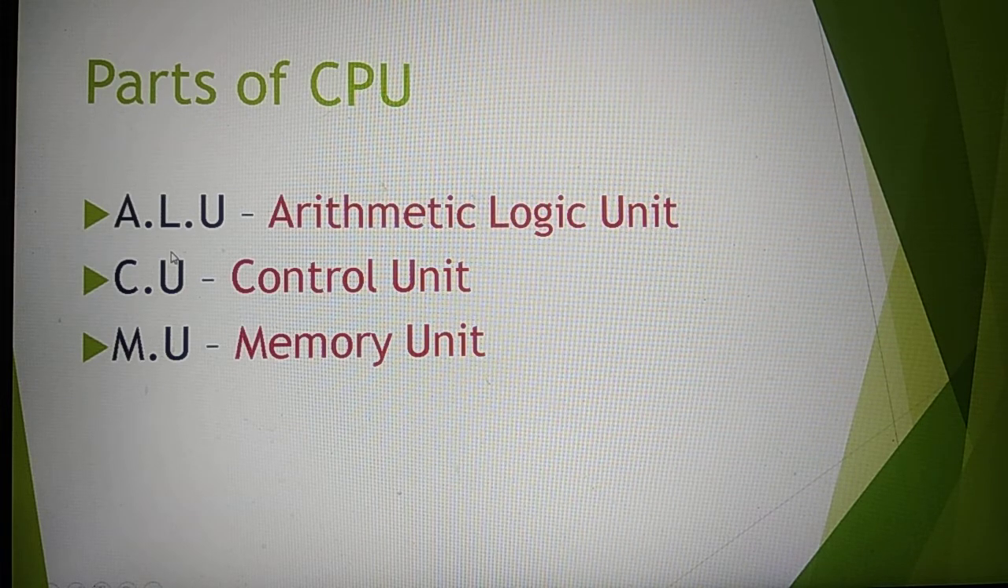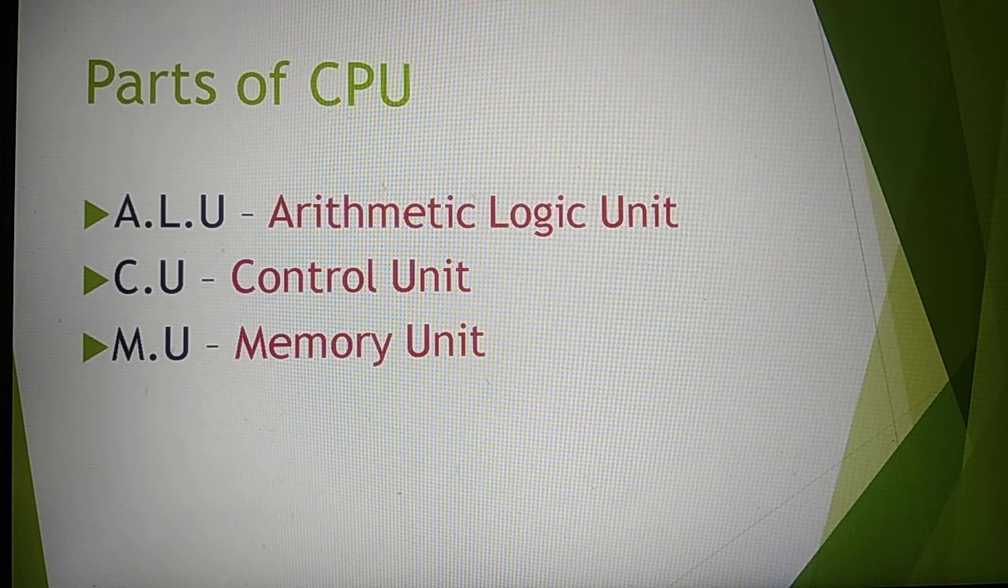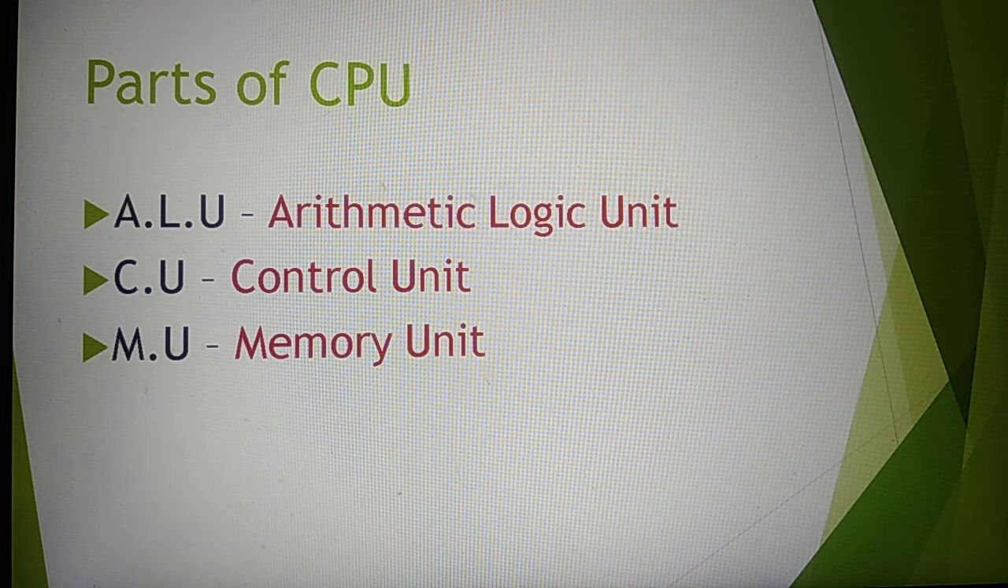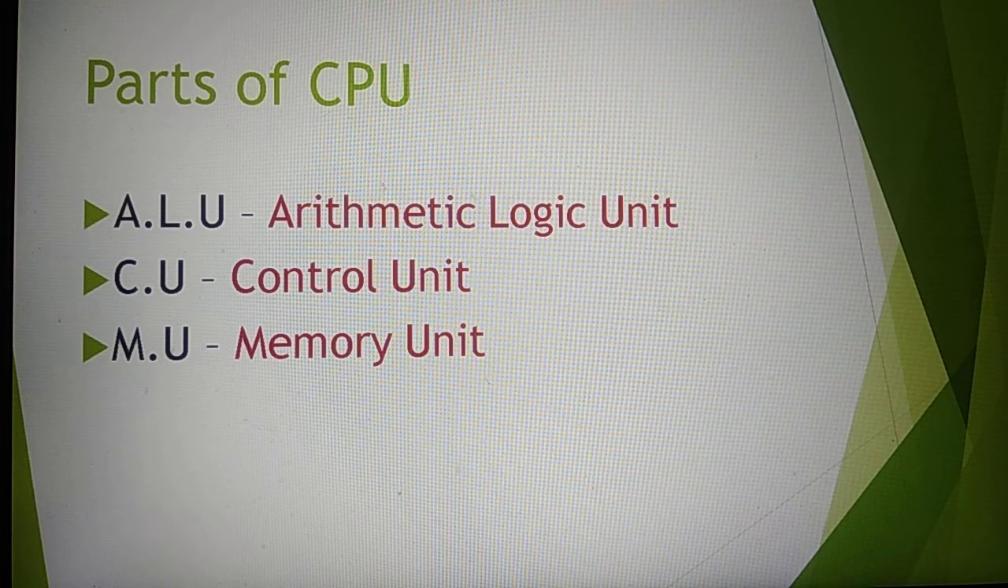So ALU is made up of two words: arithmetic and logic. So this unit performs two types of operation. Which one? Arithmetic operation and logical operation. So in arithmetic operation, it processes addition, subtraction, multiplication and division. Means all complex mathematical operations are done by the arithmetic unit. Is it clear what it will do?